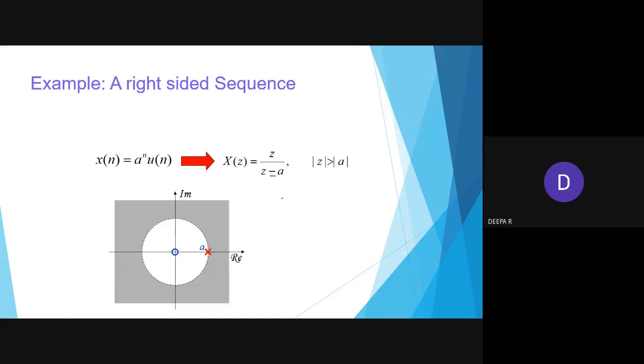So that makes a circle. If my a becomes 1, it is marked on the unit circle. If it is 0.1, it will be less than the unit circle. If it is 3, it is greater than the unit circle. So we are shading outside the circle. So your ROC is bounded by the pole and it is the exterior of a circle.